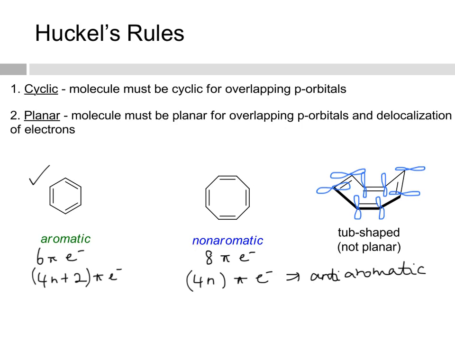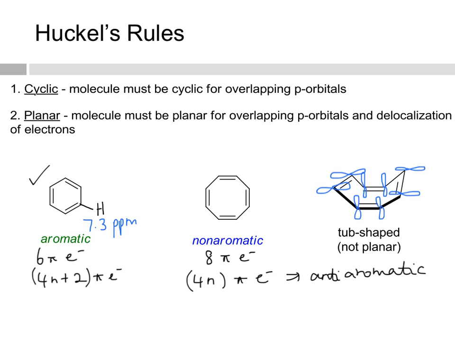Experimentally, we can actually determine this using NMR. You know that aromatic protons are more downfield than alkene protons, and aromatic protons are in the 6.5 to 8.5 ppm range. For benzene, this proton appears at 7.3 ppm, which is the correct range for aromatic protons.